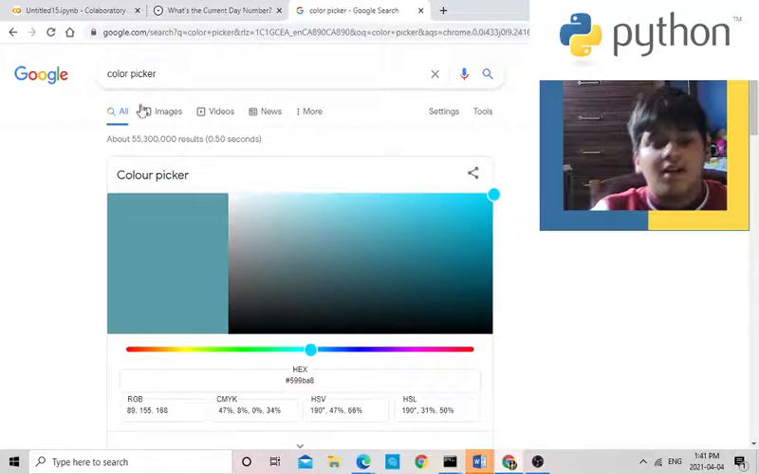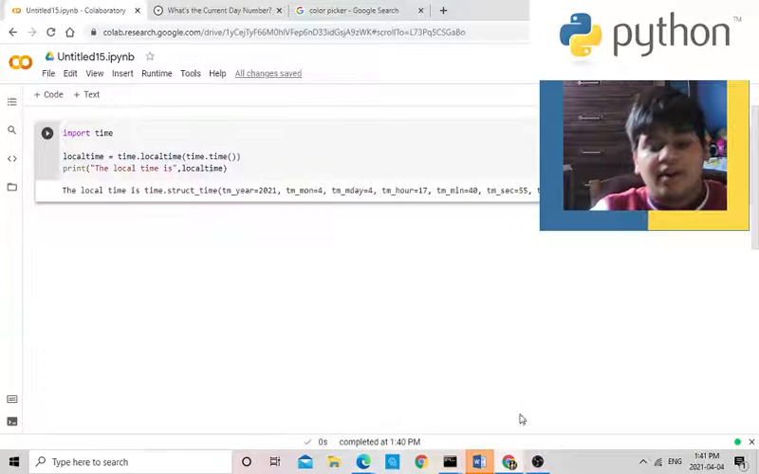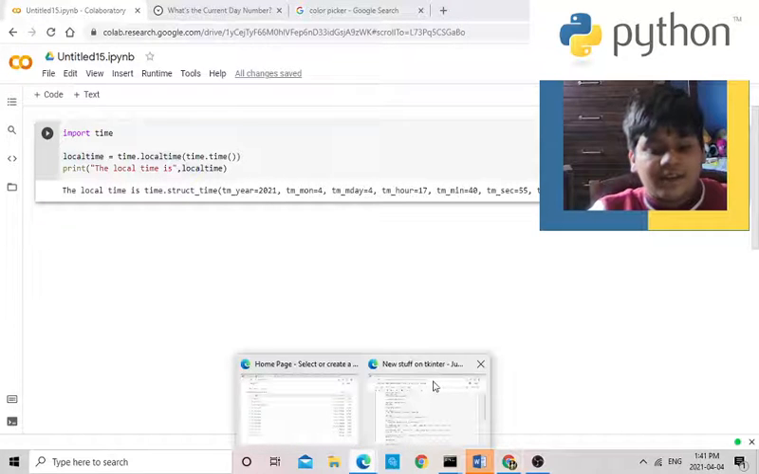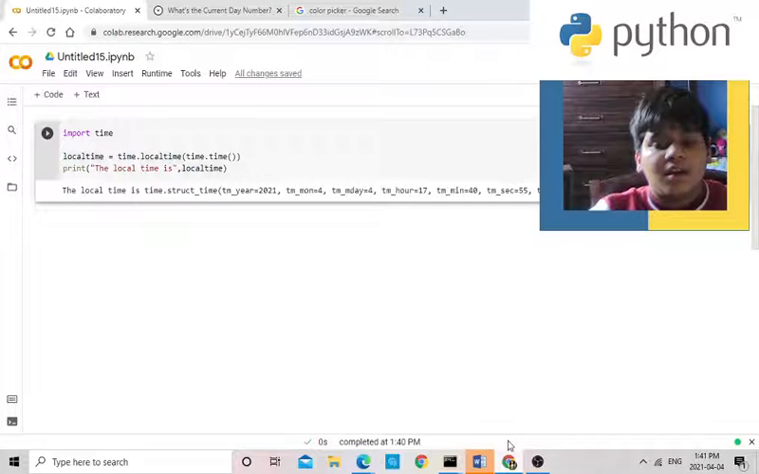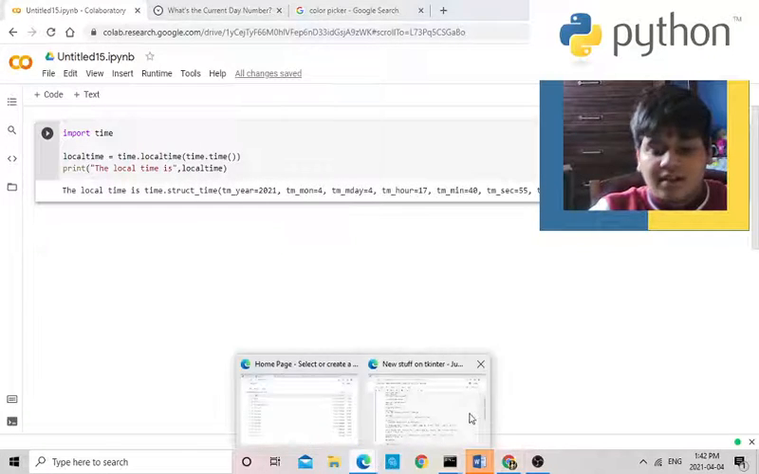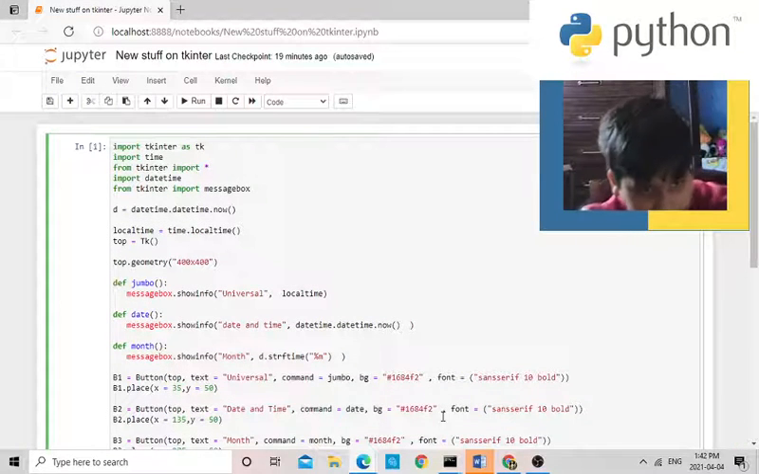You've probably seen this before. I'm going to be using it in the new stuff on tkinter. So this is basically how to print everything, and I'm going to be using this over there. Now on to the new stuff on tkinter.